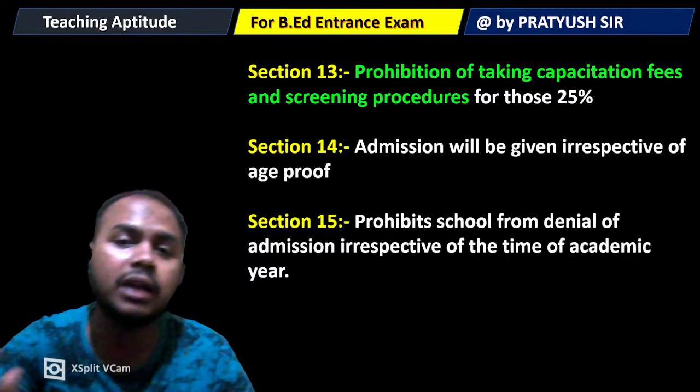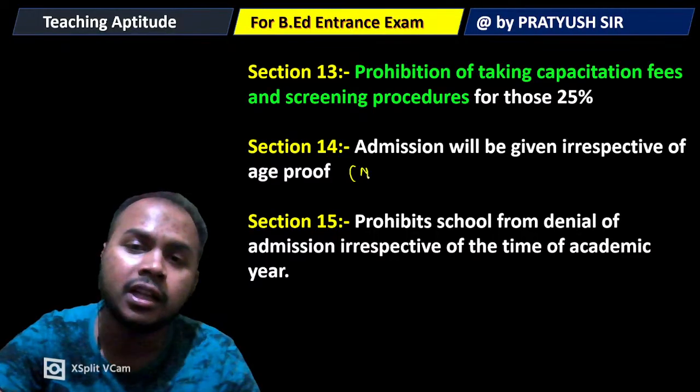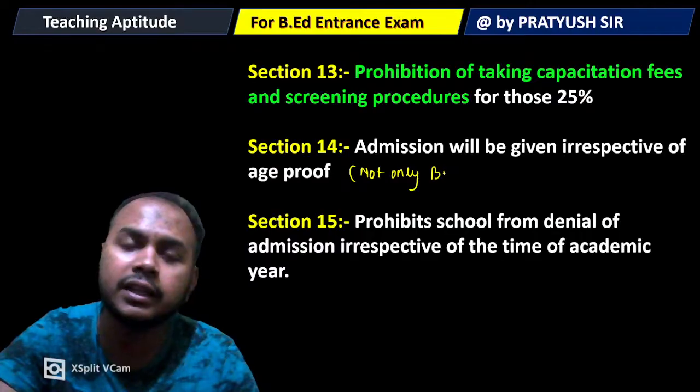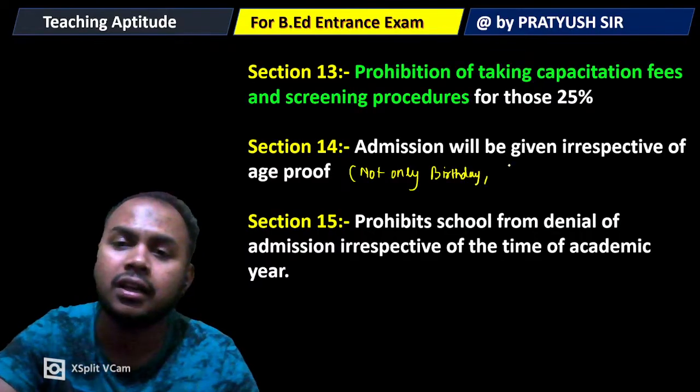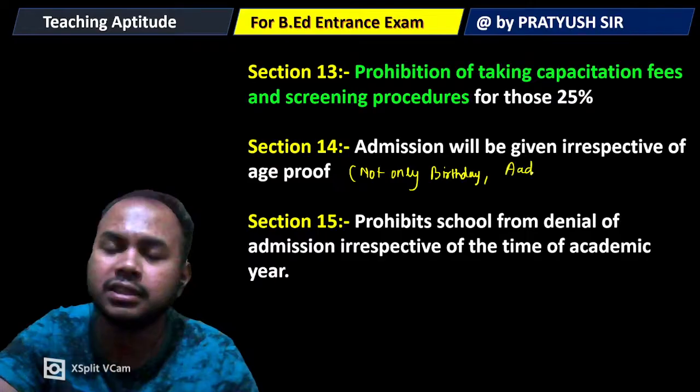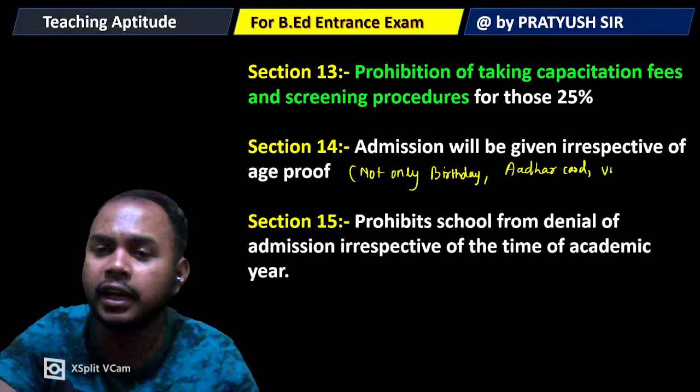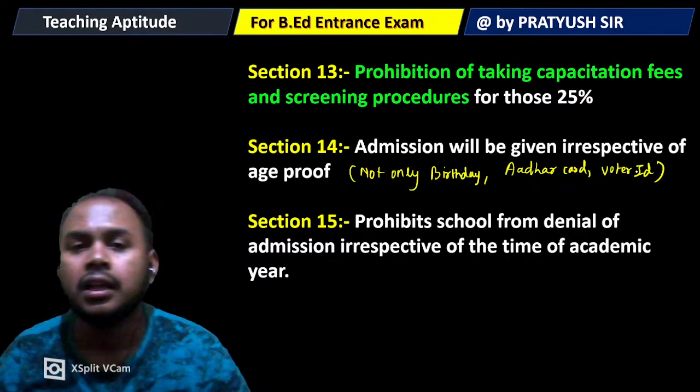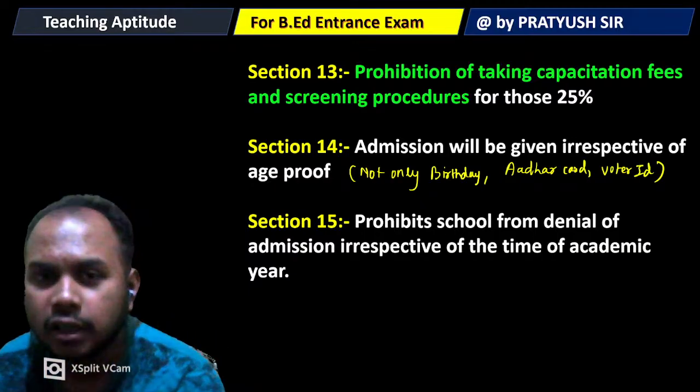Not only a birth certificate, but also other valid ID cards like the Aadhaar card, voter ID card, or any kind of government ID are treated as age proofs. So section 14 is like this.